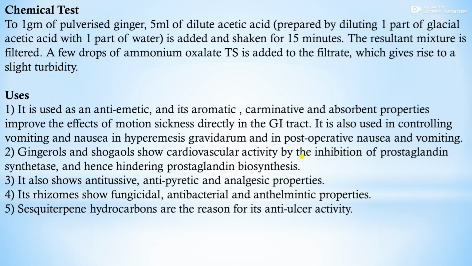Uses of ginger. It is used as an antiemetic and its aromatic, carminative and absorbent properties improve the effects of motion sickness directly in the GI tract. It is also used in controlling vomiting and nausea, in hyperemesis gravidarum and in post-operative nausea and vomiting. Second, gingerols and shogaols show cardiovascular activity by the inhibition of prostaglandin synthetase and hence hindering prostaglandin biosynthesis. It also shows antitussive, antipyretic and analgesic properties.